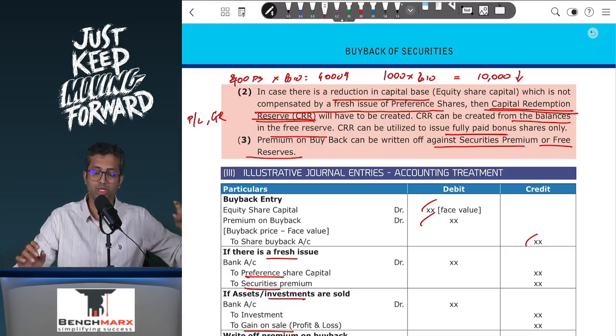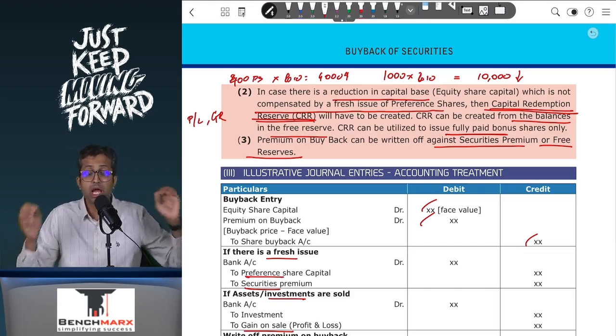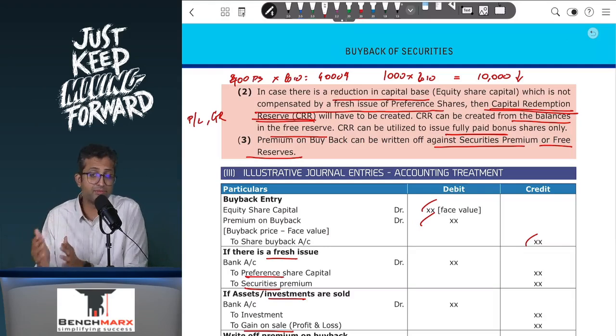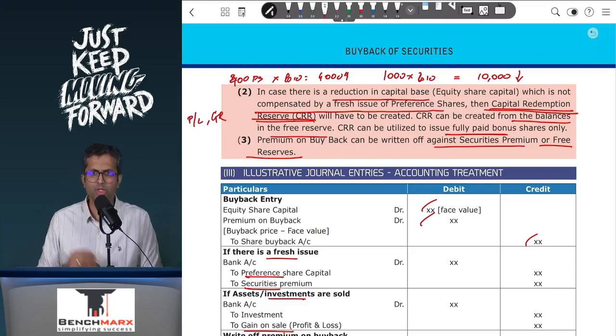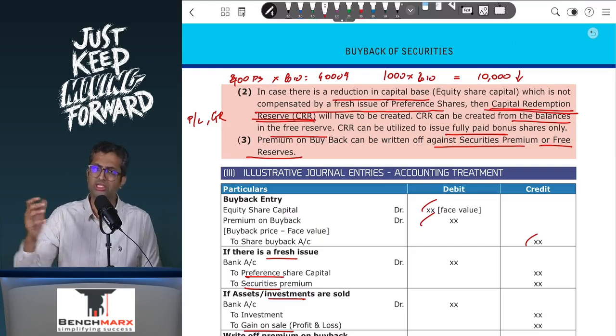That 1:4 ratio, that is one new bonus share for 4 original shares held, you will apply, let us say, if it is after the buyback, depending on the date, you will say that if there were 800 shares after the buyback, divided by 4, there will be 200 bonus shares. Bonus shares are issued at face value, which is 10 rupees. So 200 into 10, that is equal to 2000.